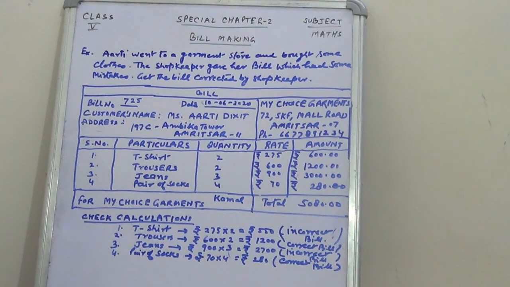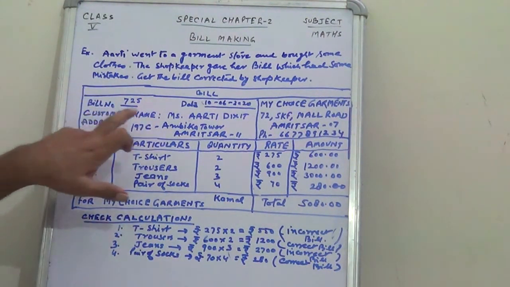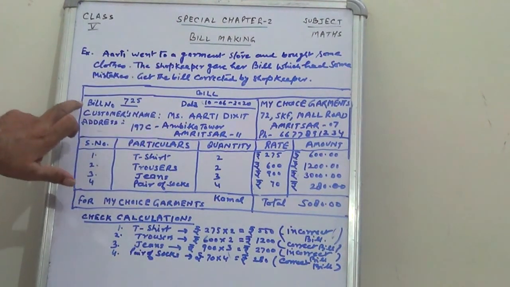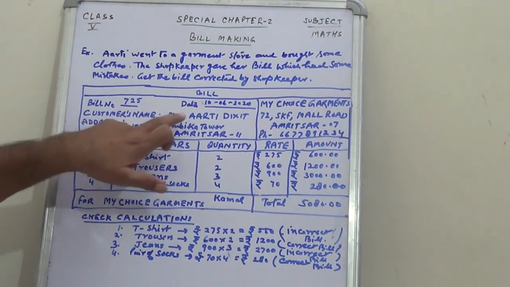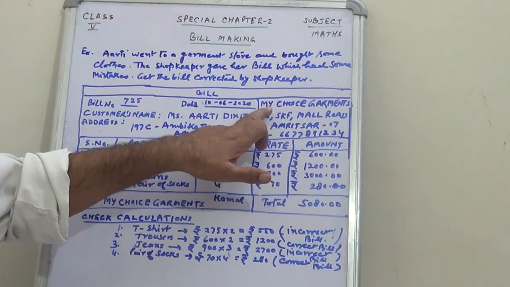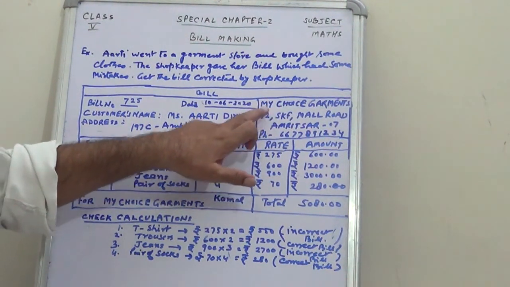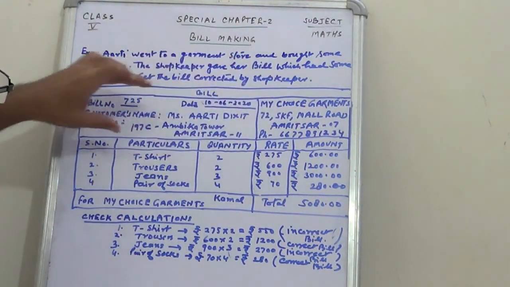Now, he is showing a wrong bill here. This is the pattern of making a bill. Children, the bill number is given, the date is given, and the customer name and address are given. And here in this box, the name, address and phone number of the shopkeeper are given. So these are the addresses.